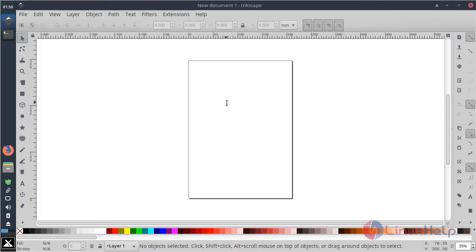In this way, you can install Inkscape application on MX Linux 17.